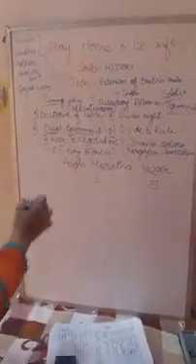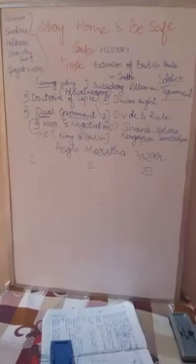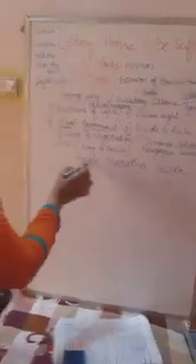Yes, we have to go for the first Anglo-Maratha war here. Anglo means, as I already told you, that the war took place between the English and the Maratha family.